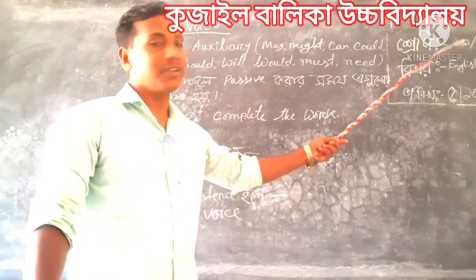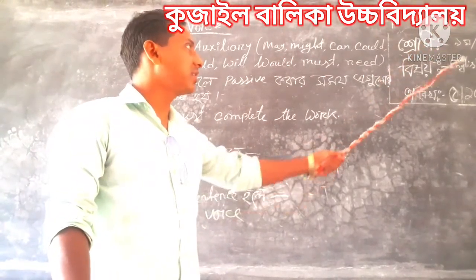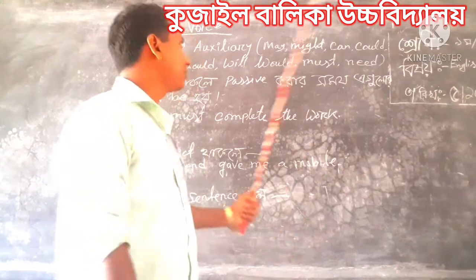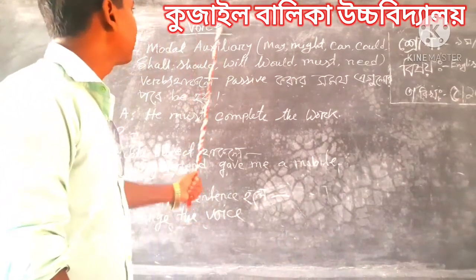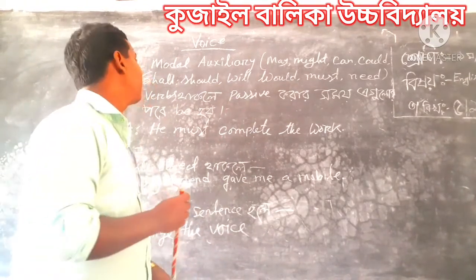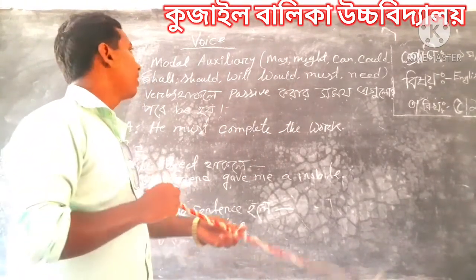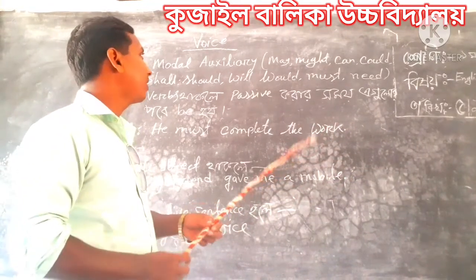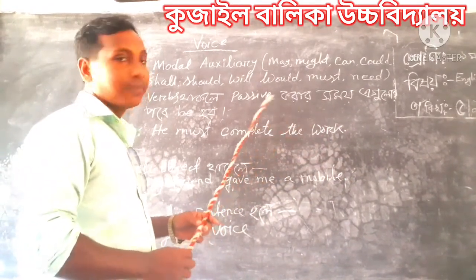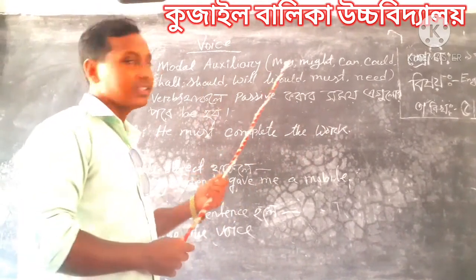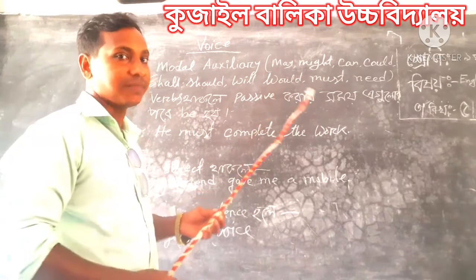This class is for 19 students. The topic is English second paper, date 5/10/2020. The topic name is voice. Voice is very important. Voice is the name of a grammatical part, and it is very important for the English language. We can express our feelings by active voice and passive voice.